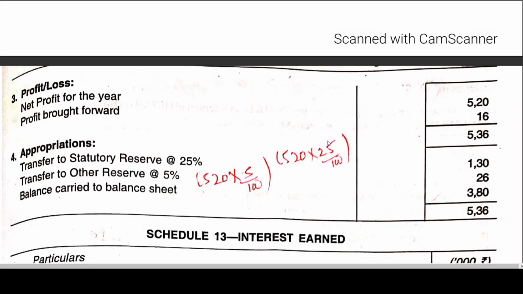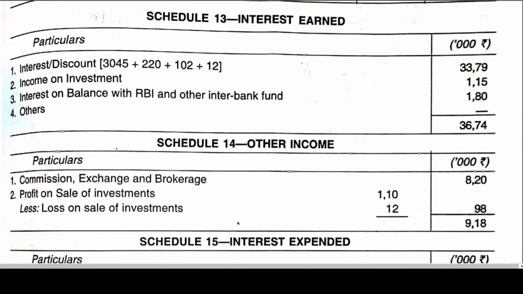Is this clear to all of you? If nothing is mentioned, you take 20% of current year profit. Please remember, 20% of current year profit. That is why I mentioned here. What is current year profit? 520. Why have I taken 25%? Because in the instruction they have given like that. Otherwise, we can take 20%. Transfer to other reserve at 5%, that is also on current year profit. Then 536 minus 120, 130 plus 26, if you take out, then the balance is carried to balance sheet. Is this clear? This is what the problem was about. Now this balance carried to balance sheet will go to reserves, right? So you can work out this problem and we can move on to the next one.